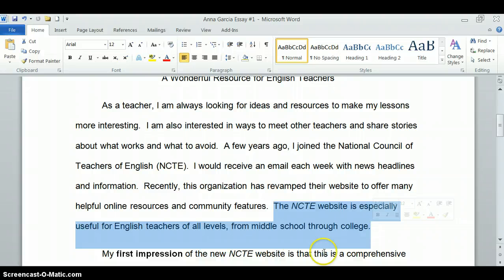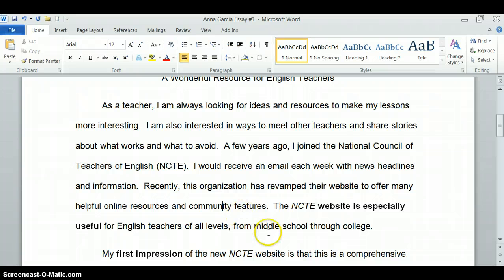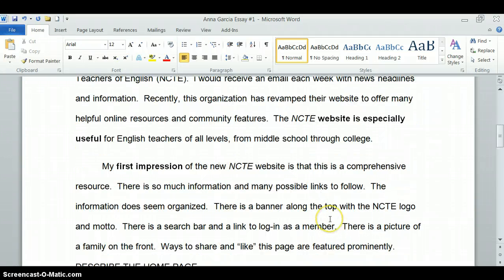Your thesis statement needs to clearly be an opinion about this website. You do not need to use the word opinion. You could use something like this: the NCTE website is especially useful for English teachers of all levels. This is my opinion. I think it's useful. Somebody else might go to this website and argue with me and say, there's nothing here of value. I don't think it's useful. Okay, so this is what I'm going to explain. I'm going to justify my opinion, and I'm going to explain how it's useful.